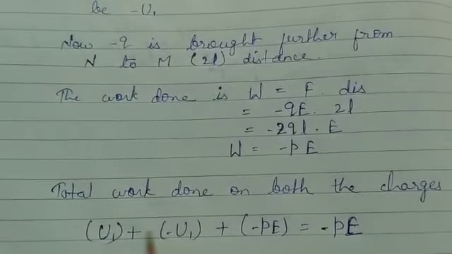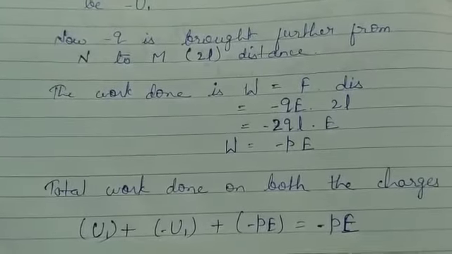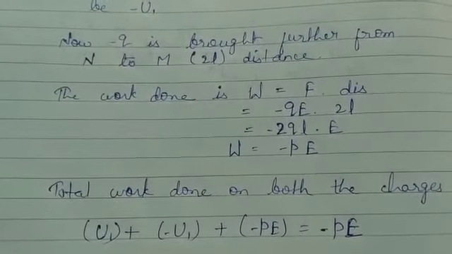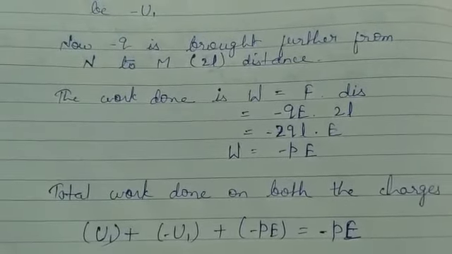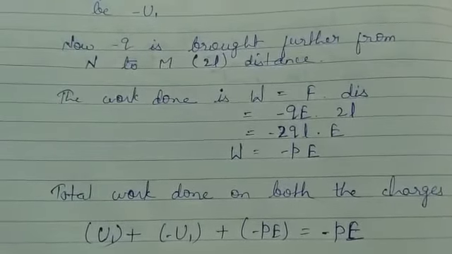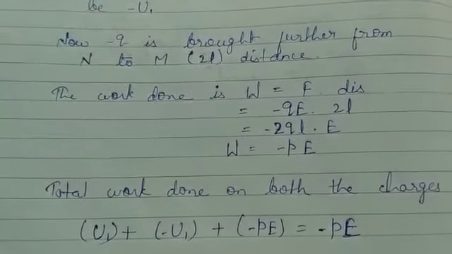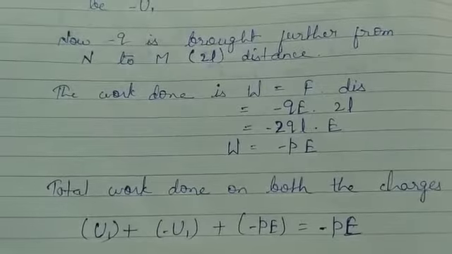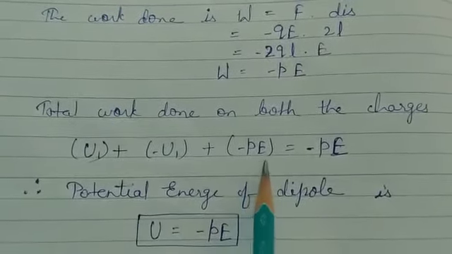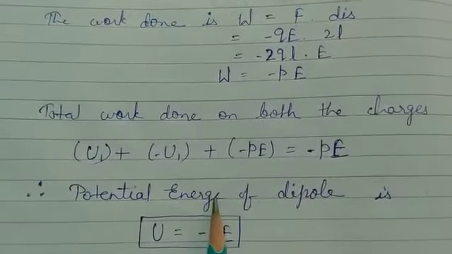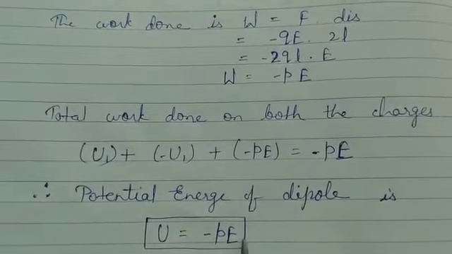U1 and minus U1 cancel to 0, so what we have is minus PE. This is the total work done in moving both the charges from infinity to points N and M. That means in moving the dipole from infinity to inside the electric field, the total work is minus PE. This work is stored in the dipole in the form of potential energy. So the potential energy of the dipole is U equals minus PE.